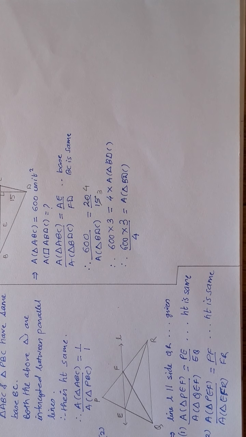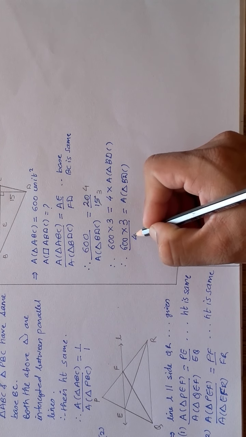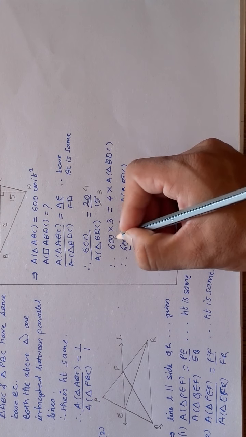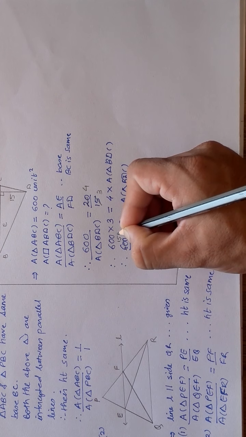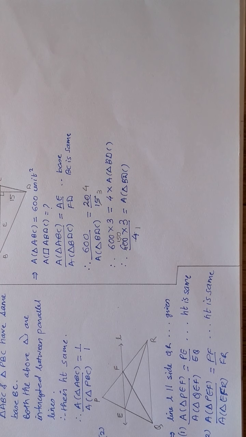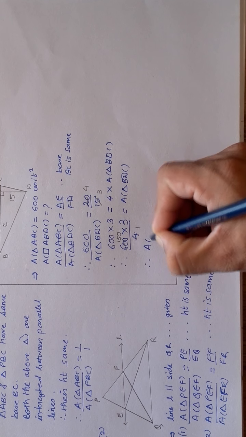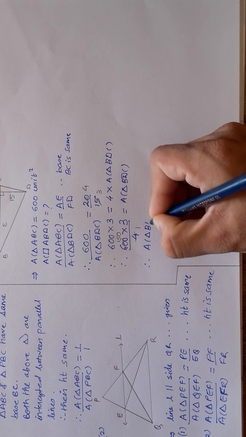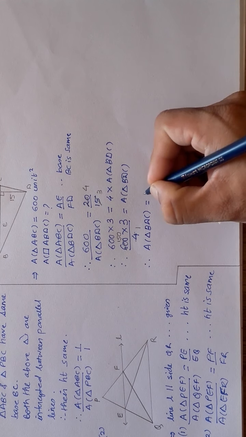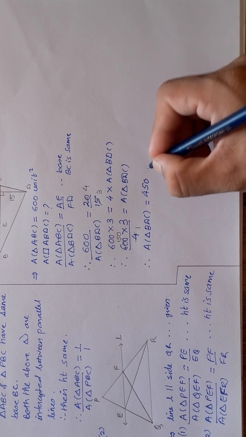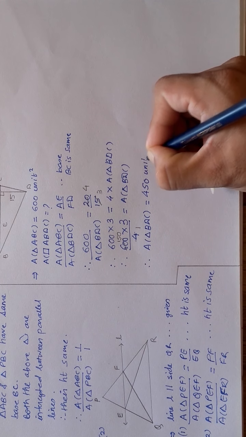So now we get, 4 ones are 4. Agreed. This is 4 ones are 4, 4 fives are 20, and this, so obviously it is 150. So area of triangle BDC becomes 450 square units.